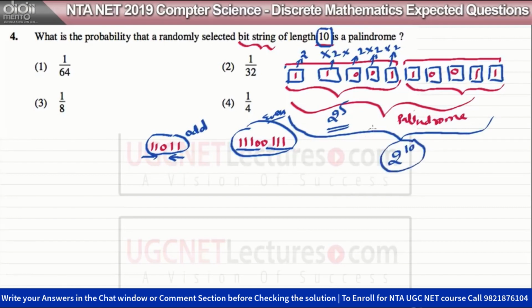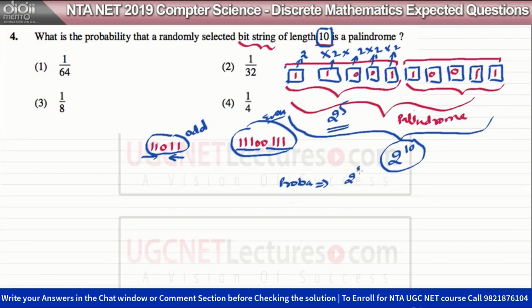Now if you want to see how many strings are there which are palindrome, this can be written as 2 raised to power 10 divided by 2 raised to power 5, right? Because all these exact same combinations should also be present here, which is equal to 2 raised to power 5. Okay, I should have written it like this, because they are saying probability. They are saying what is the probability that a randomly selected string is a palindrome. So probability is the number of favorable events divided by total number of events.